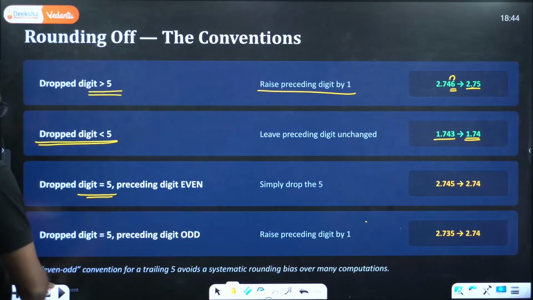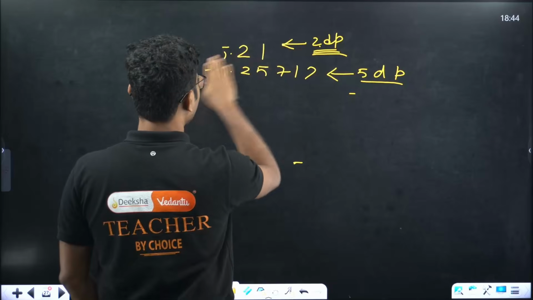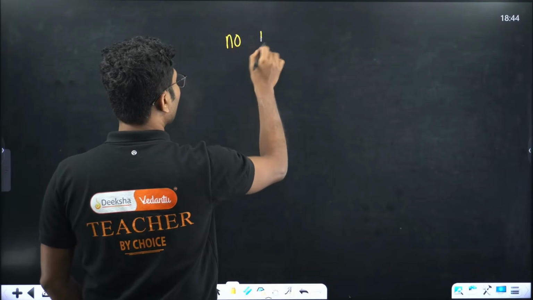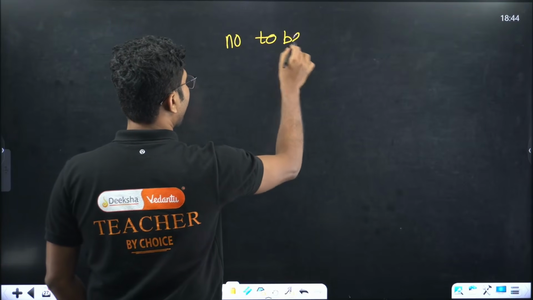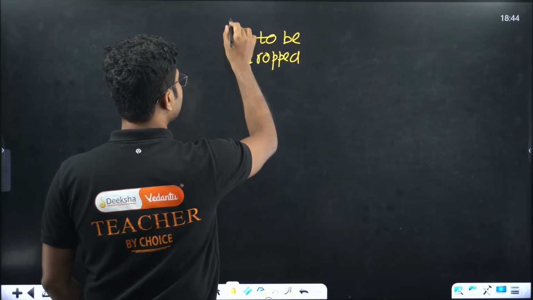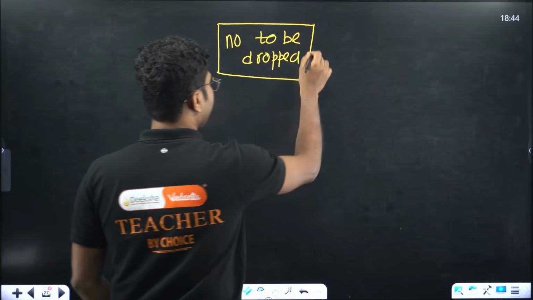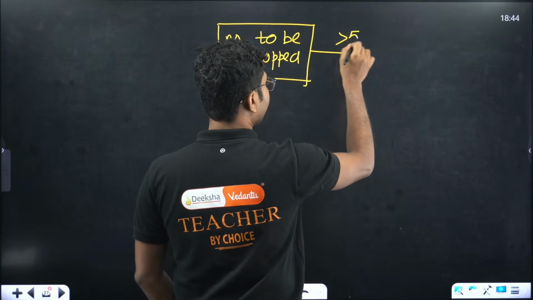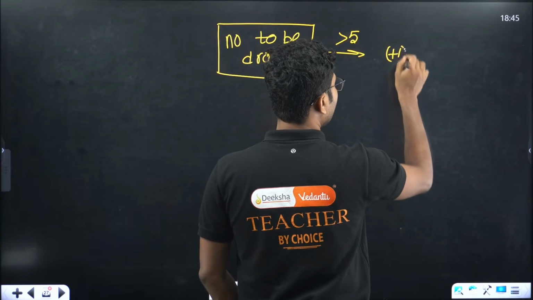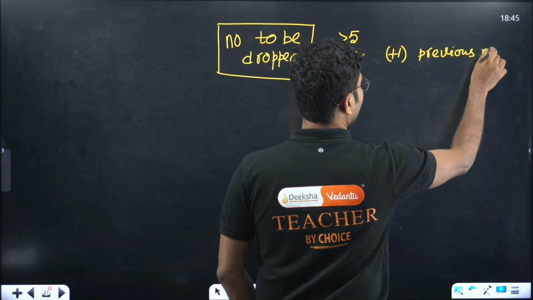Okay, so if you are someone who is familiar with flow charts, let me give you a flow chart. So, number to be dropped. If it is greater than 5, then plus 1 to the previous number.